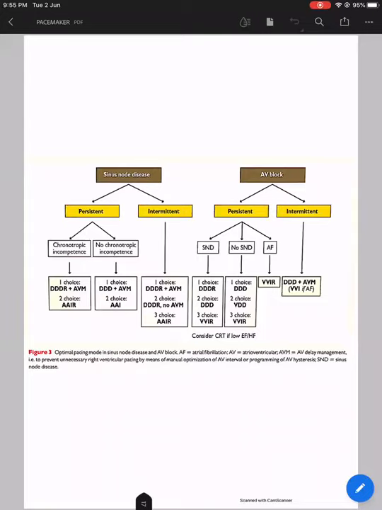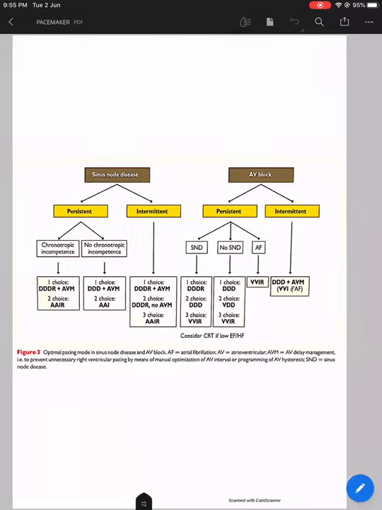AVM is nothing but AV delay management. As we have seen, AV delay management is adjusting the AV delays and giving some extra time for the ventricle to come up with its own intrinsic beat, so that we are giving the ventricle a chance to recover and show that it is still functioning, instead of pacing it all through without waiting.